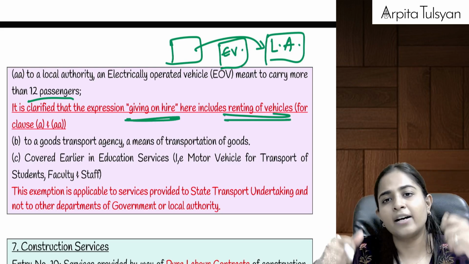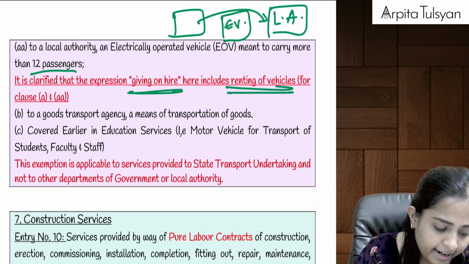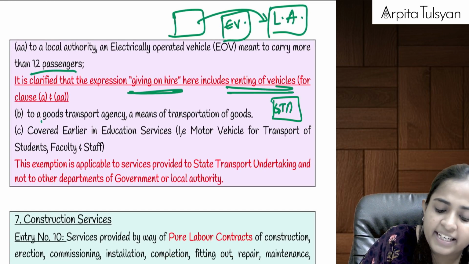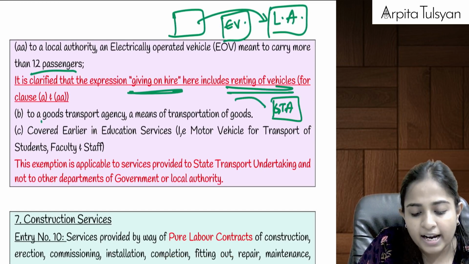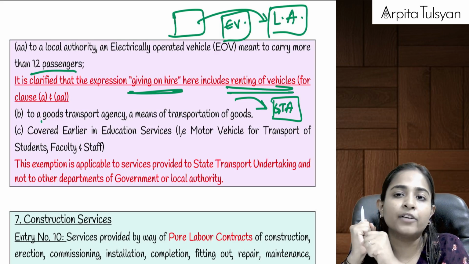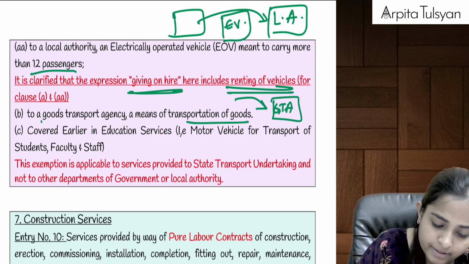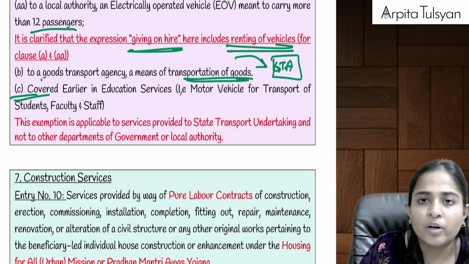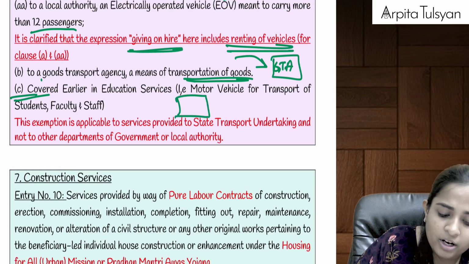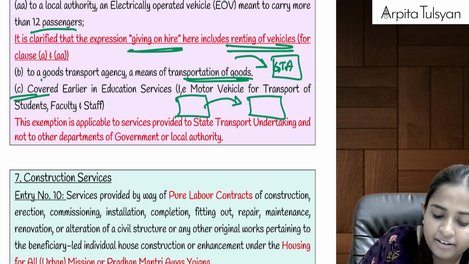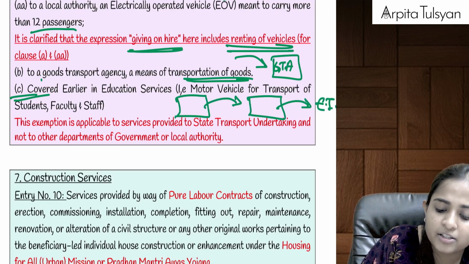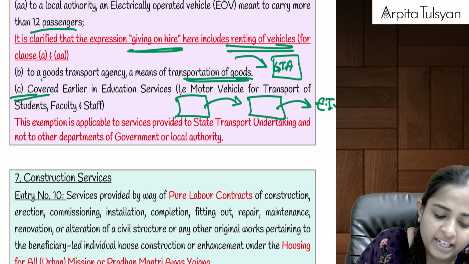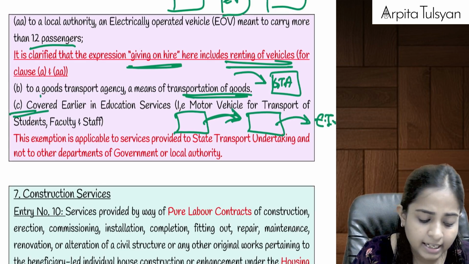Or if we are giving any vehicle on hire to a GTA, and the GTA is going to use it for transportation of goods, this point we had already covered here. If we are giving any motor vehicle to a company who is going to give further services to the educational institution for transportation of students, faculty or staff, then even this hiring service will be totally exempted.